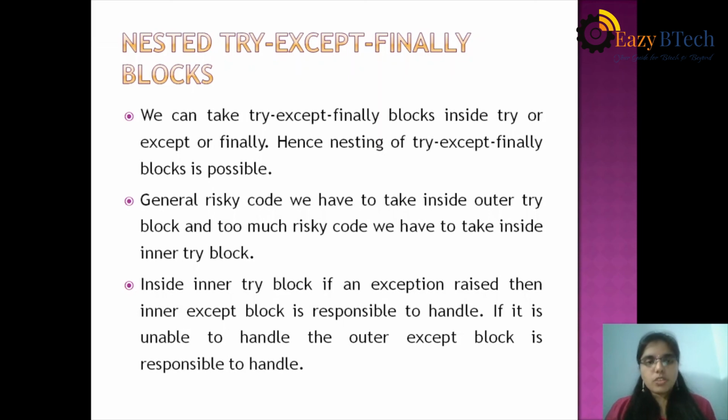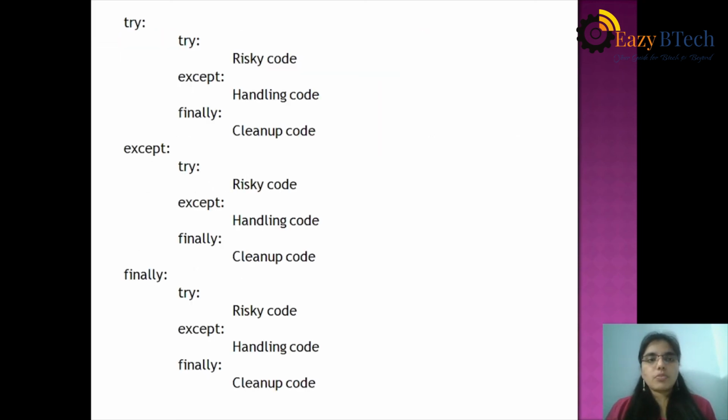Nesting is possible for try except finally. Let's see here. The try block contains a try, so it is an outer try block and an inner try block, each with except and finally blocks.